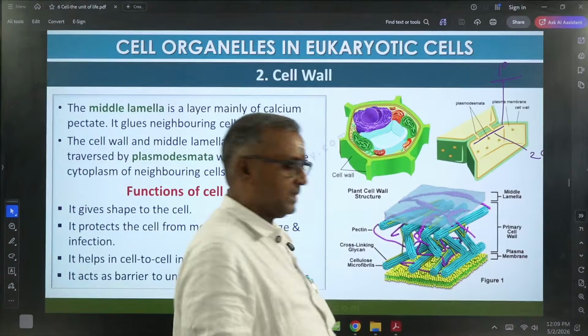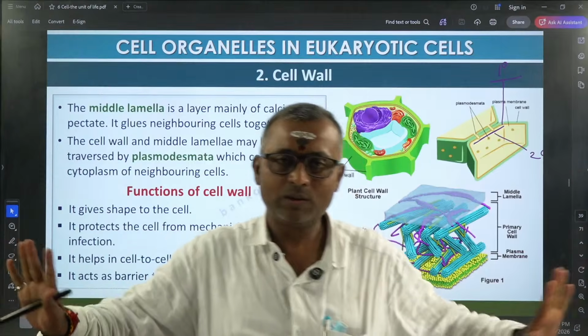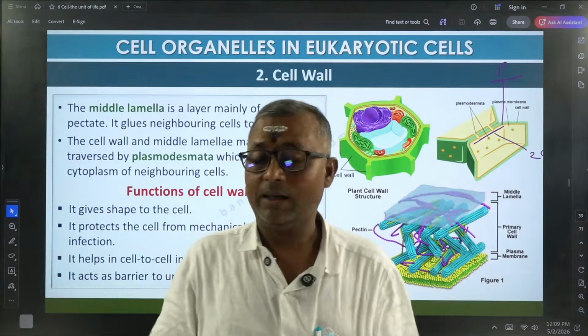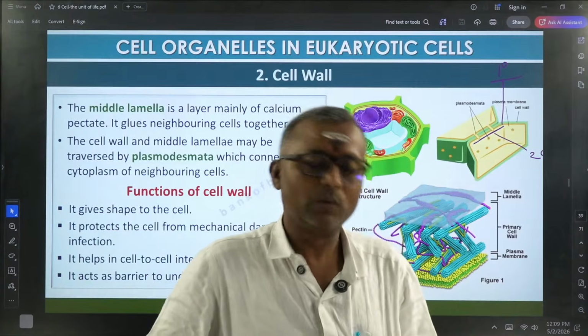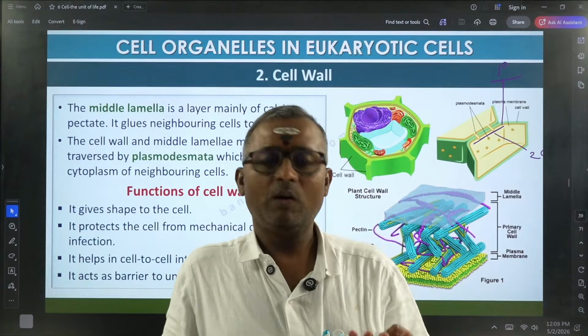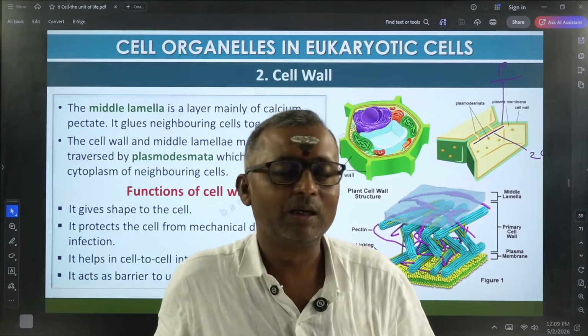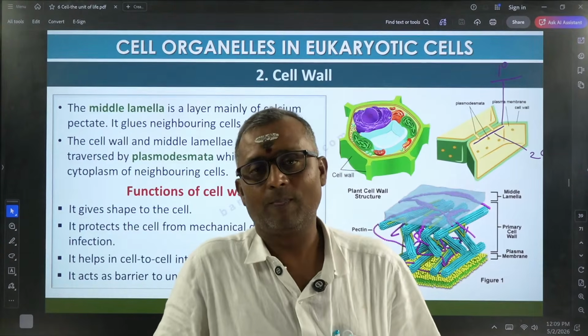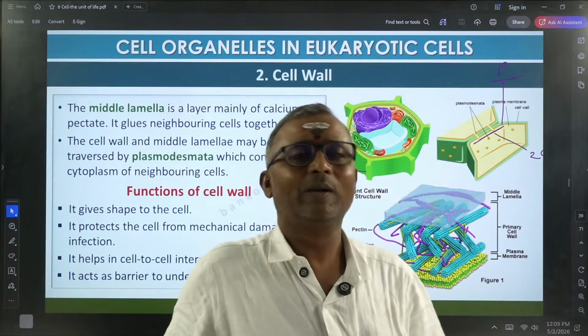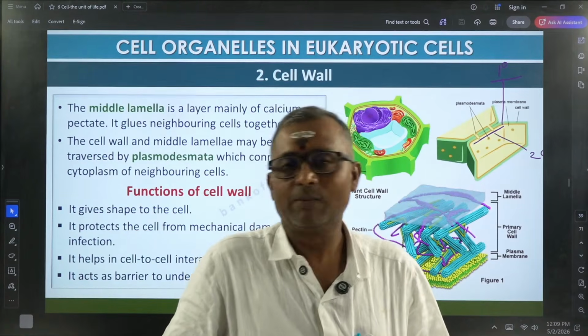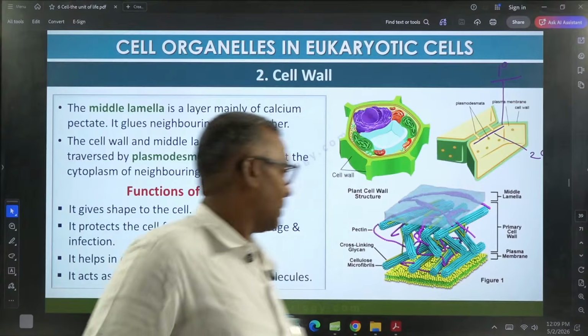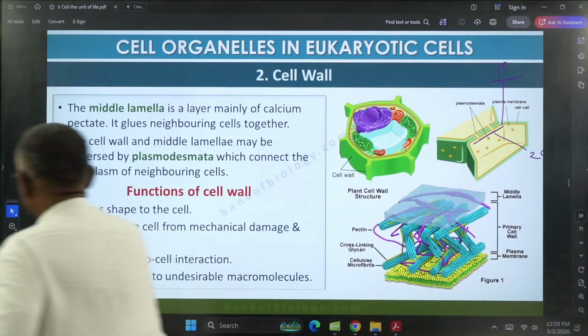inside. And this secondary wall is rigid and it does not allow the cell to expand. But primary wall can allow the cell to expand. So this primary wall, secondary wall, middle lamella, all these three layers you can see in a matured plant cell. In a meristematic cell, you can see only middle lamella as well as primary wall. So this is what you can see with regard to the cell wall.